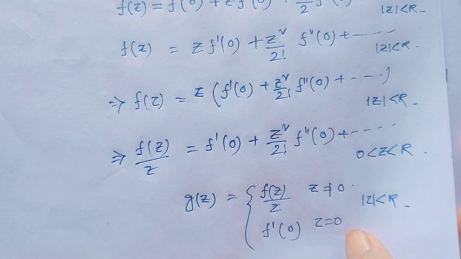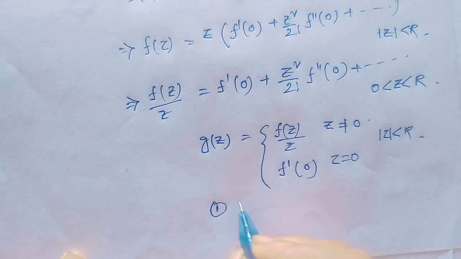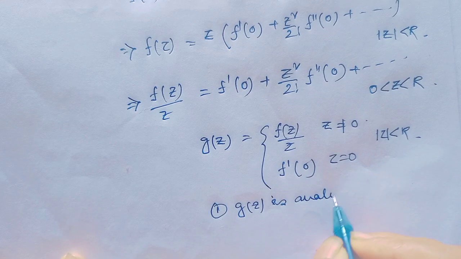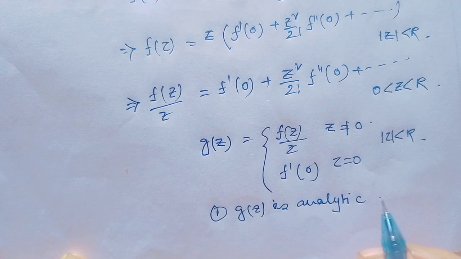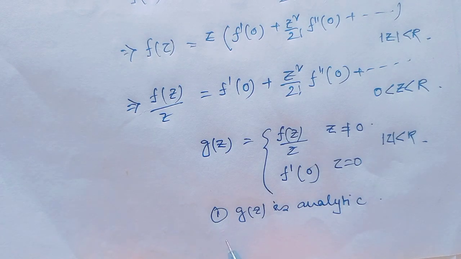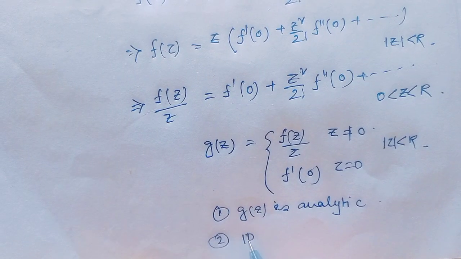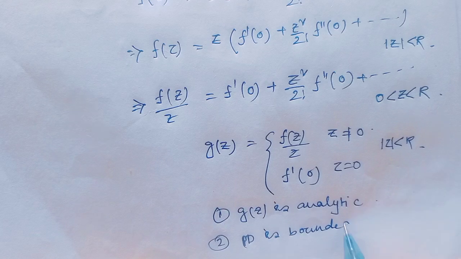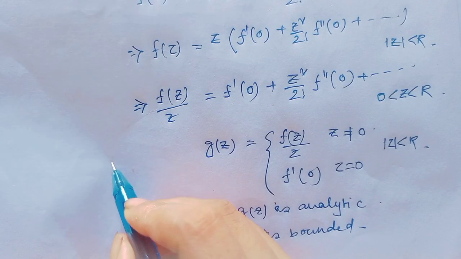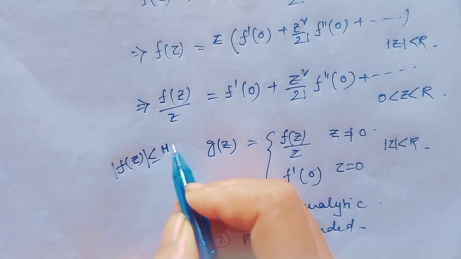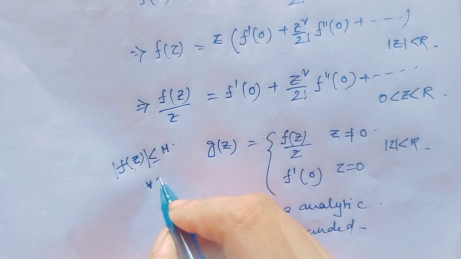Obviously, notice g(z) is an analytic function, and here the domain is defined for |z| < r, that means the domain D is bounded. And notice here given |f(z)| is less than or equal to M, which is true for |z| < r.